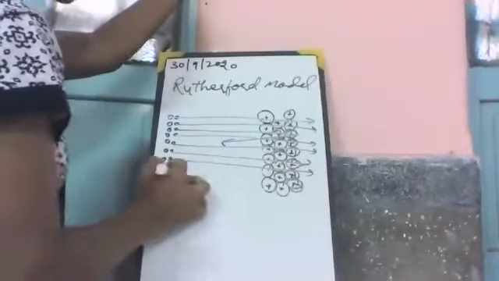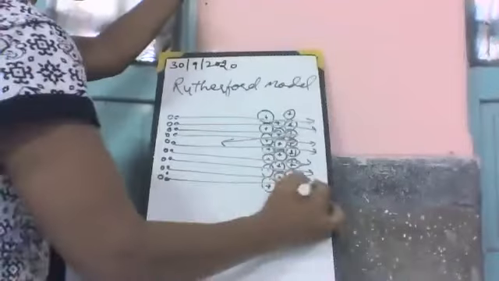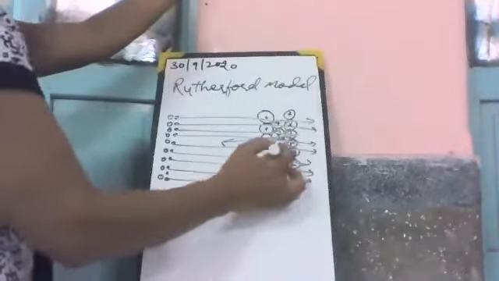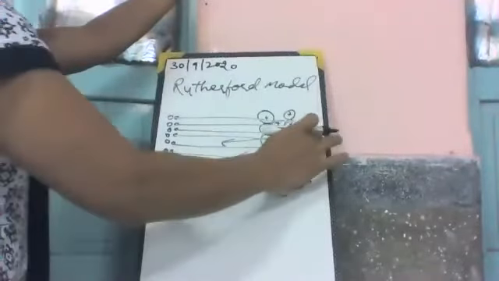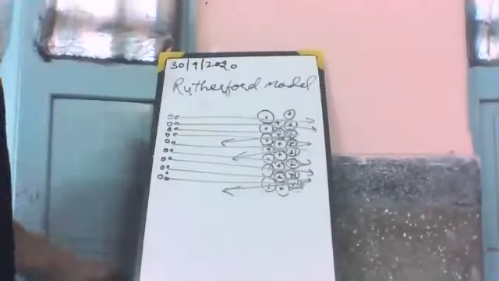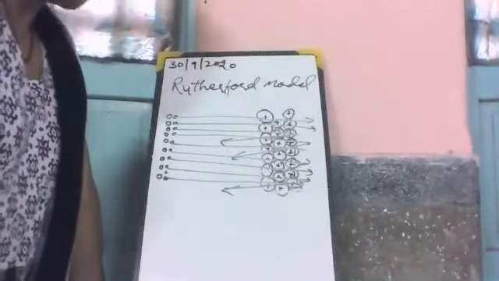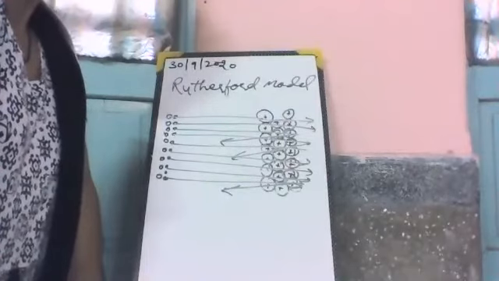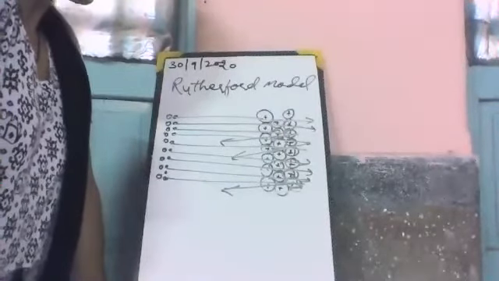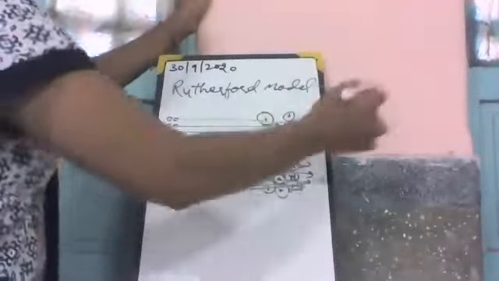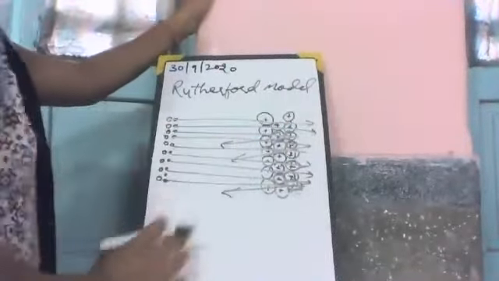Most of the alpha particles go straight, but in some cases they come back at an angle. Most of the alpha particles passed straight, as most of the scintillations were produced right behind the gold foil. Most of the alpha particles pass through the foil.